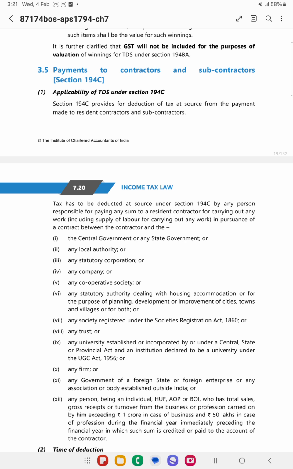Payment to contractors and subcontractors, section 194C. This section is applicable only in case of resident contractors and subcontractors.